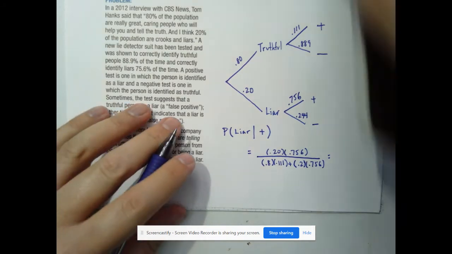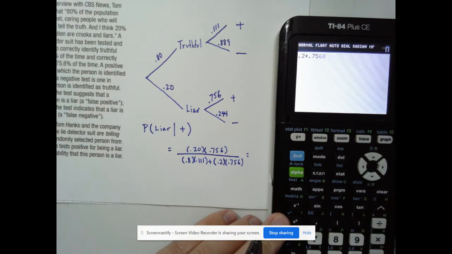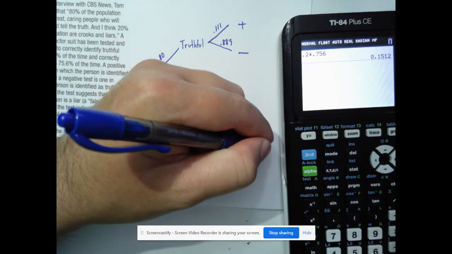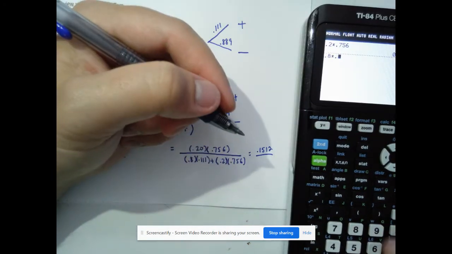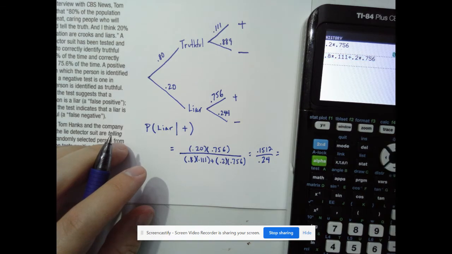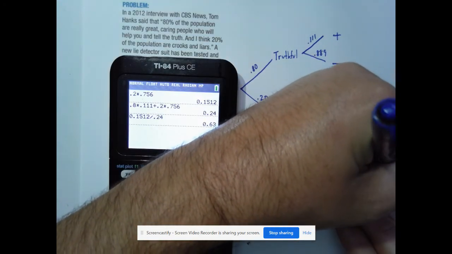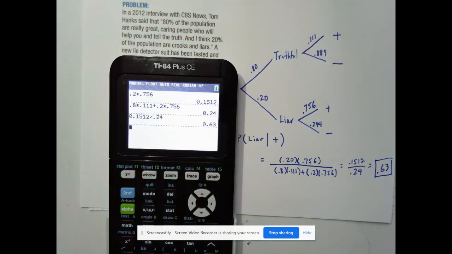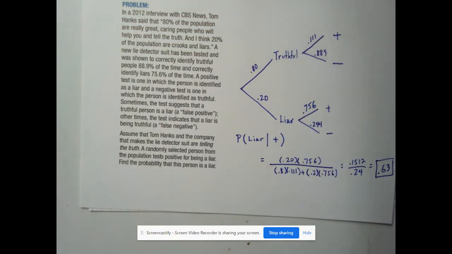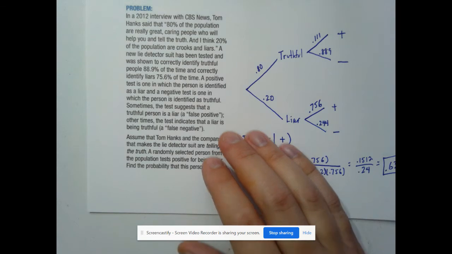If we do that, 0.2 times 0.756 is 0.1512, over 0.8 times 0.111 plus 0.2 times 0.756, which is 0.24. Divide, and you end up with a 63% chance that, knowing they tested positive for being a liar, they are in fact a liar. All right, so there's example number 2.